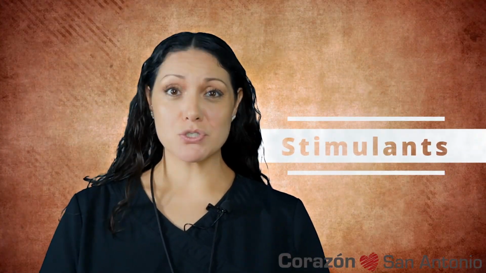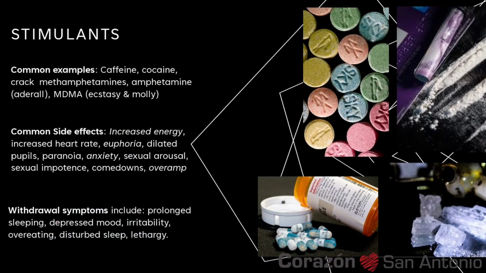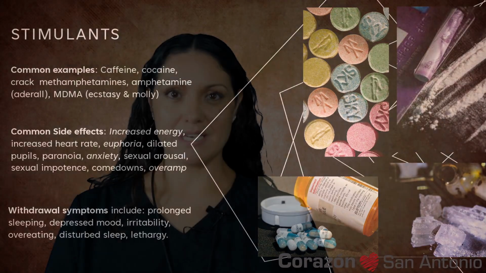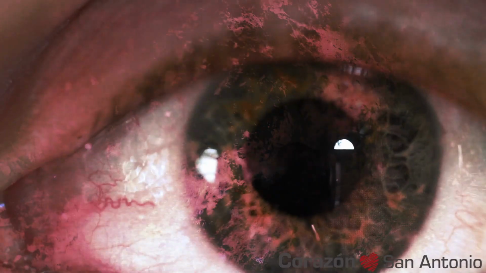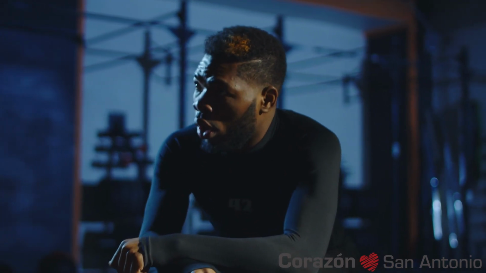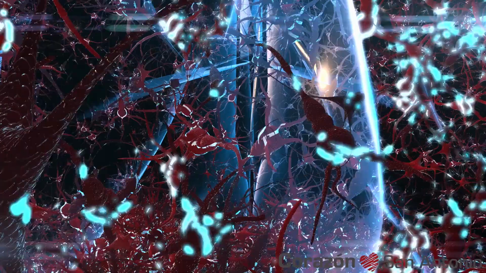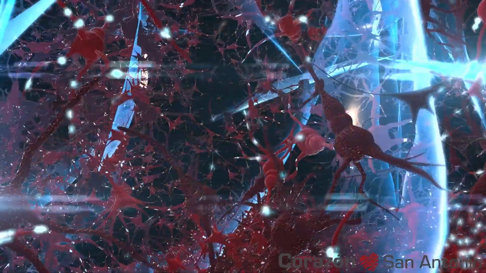Next up, we have stimulants. Stimulants increase the central nervous activity. They do this by increasing the norepinephrine and dopamine levels in the brain, causing a high alertness, high energy, and high attention effect. Harmful effects of stimulants can cause heightened alertness, increased heart rate, elevated blood pressure, and feelings of euphoria. High doses of prolonged use can lead to anxiety, paranoia, heart problems, and addiction.